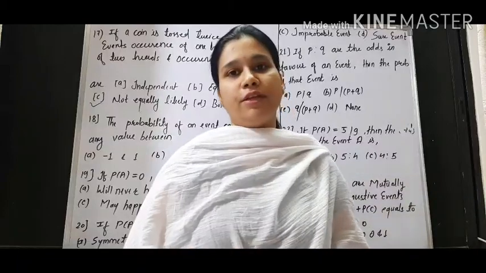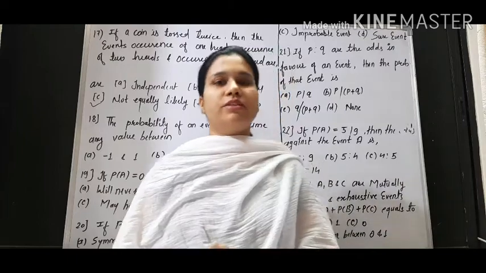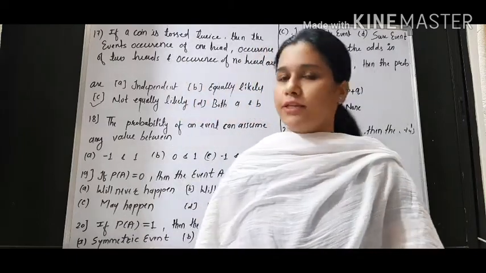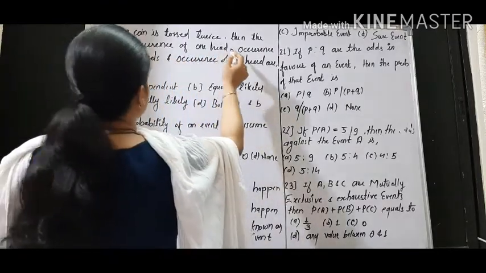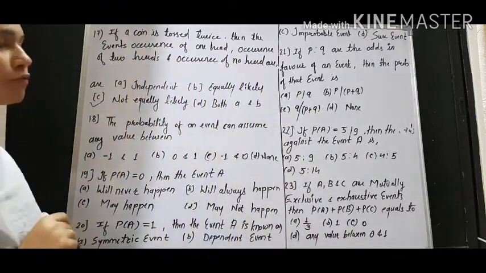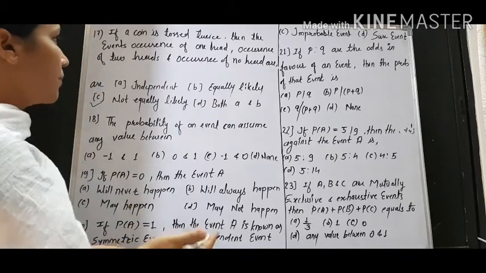Today we'll solve the remaining questions of the chapter Probability from Set A. So we'll start from question number 17. What is given in this question is that if a coin is tossed twice, then the events occurrence of one head, occurrence of two heads and occurrence of no heads are...